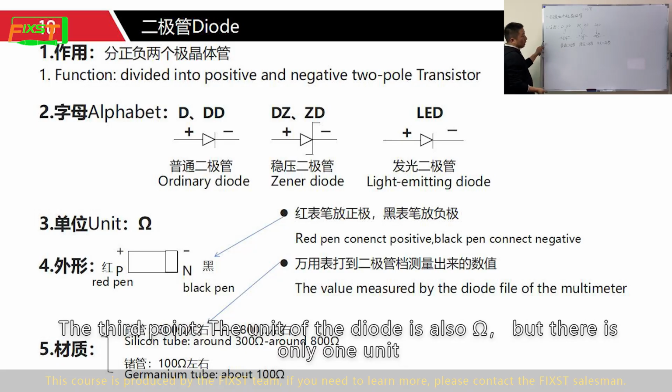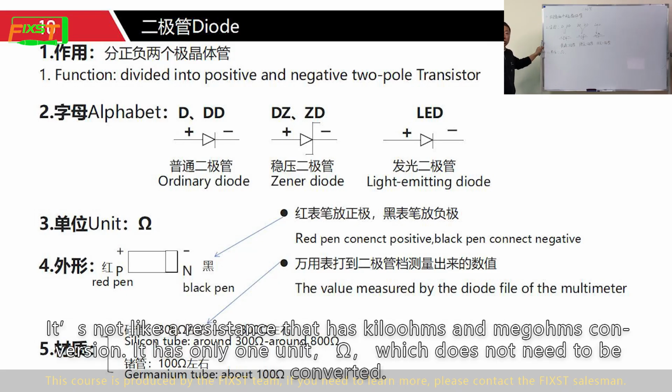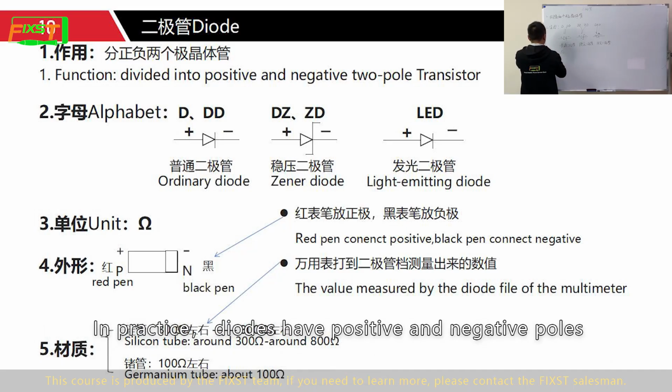The third point, the unit of the diode is also ohm, but there is only one unit. It is not like a resistance that has kilo ohm and mega ohm conversion. It has only one unit, ohm, which does not need to be converted. In practice, a diode has positive and negative poles.